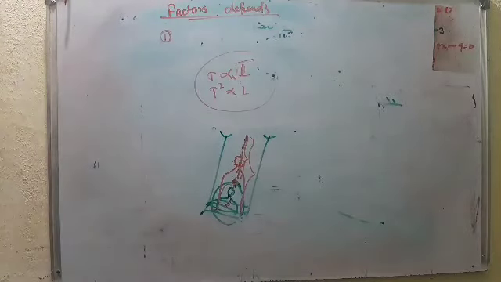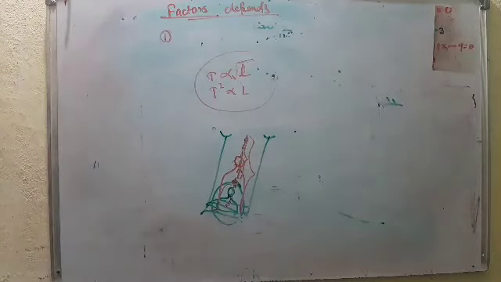The time period of oscillation is inversely proportional to the square root of acceleration due to gravity.